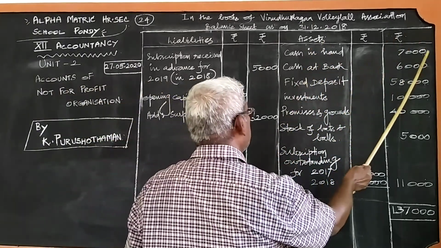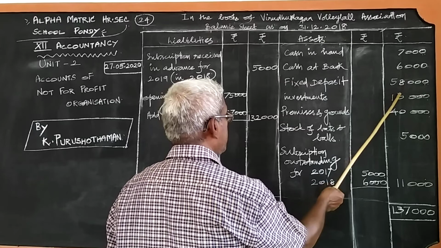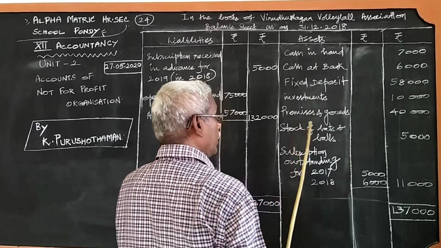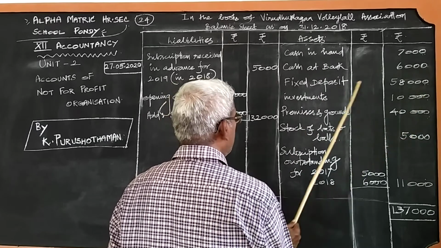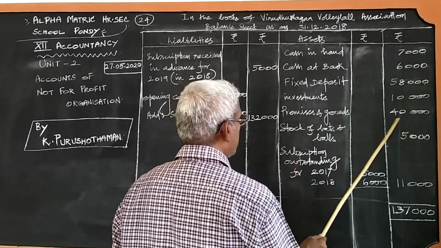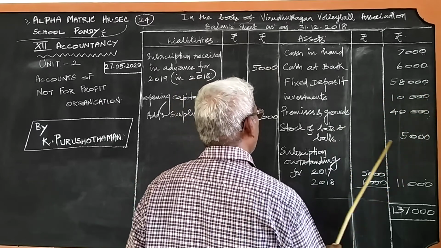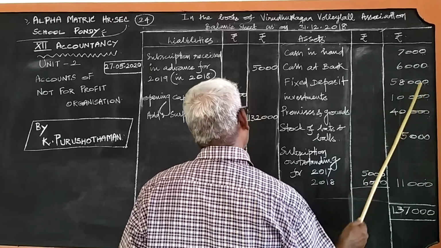These are the two items. Then fixed deposit is given there, it is a capital item. And in the additional information, the investment 10,000, premises and grounds 40,000, stock of bats and balls 5,000. These are the three items we have already written in the balance sheet.